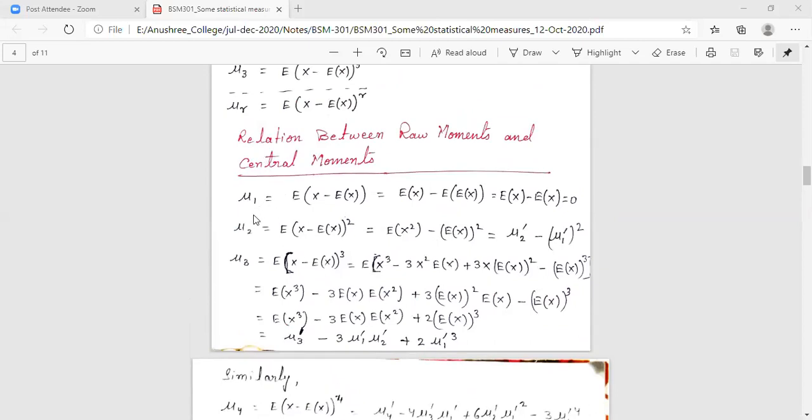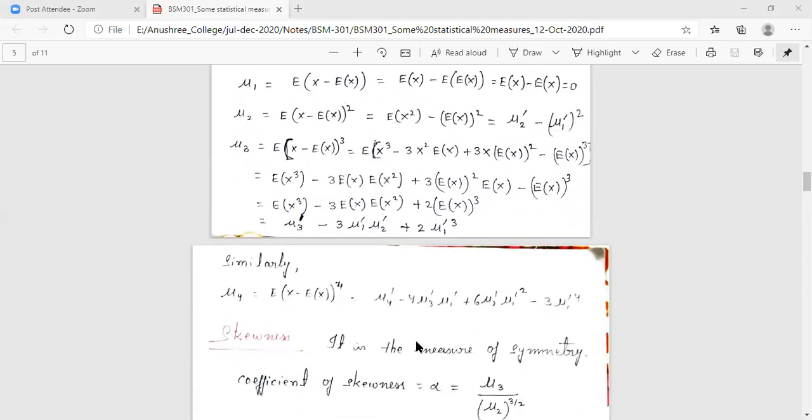You see that mu1 becomes 0, which we have seen. Mu2 is related to mu2 dash and mu1 dash, that means central moments in terms of raw moments. Mu2 dash and mu1 dash are raw moments. Similarly, mu3 is in terms of mu3 dash, mu1 dash, mu2 dash, so the central moment is again related to the raw moments. Similarly mu4; up to mu4 is what you need to learn.